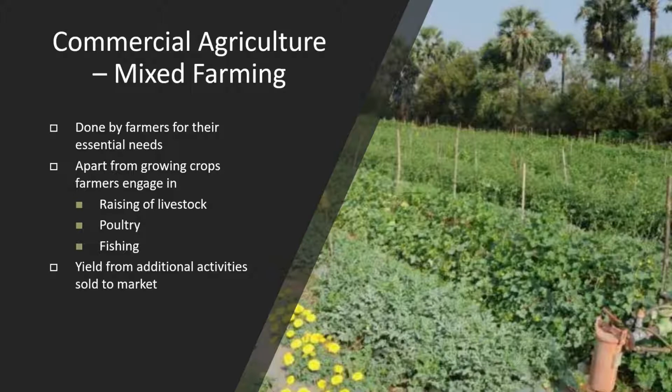Apart from growing crops, the farmers engage in raising of livestock. Now, what is livestock, girls? Goats, sheep, cows, buffaloes, poultry, chickens, ducks, fishing. So, in their farms, they have little kind of tanks where they breed fish. Yield from these additional activities are sold to the market to gain an income.